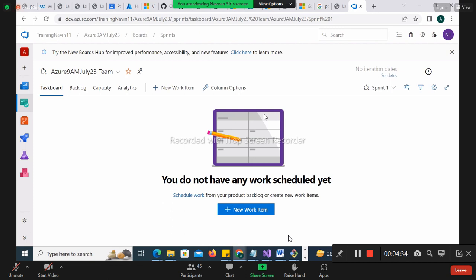Within that time frame, some set of tasks will be delivered to the next level or client. Next level in the sense, I'm talking about the friends book. If we are having the friends book, I cannot develop it, test it, and hand it over to the customer. We cannot do that. We have to take it through multiple levels, multiple environments.